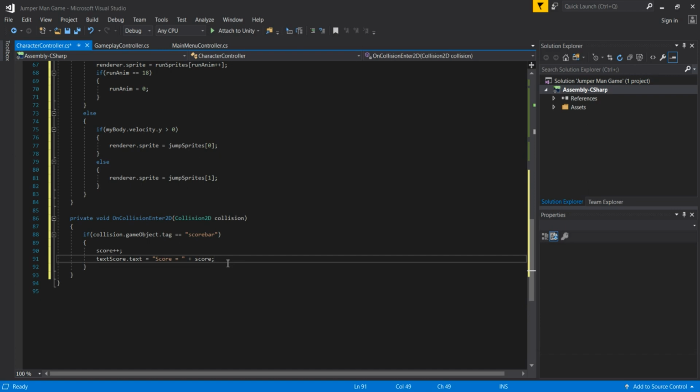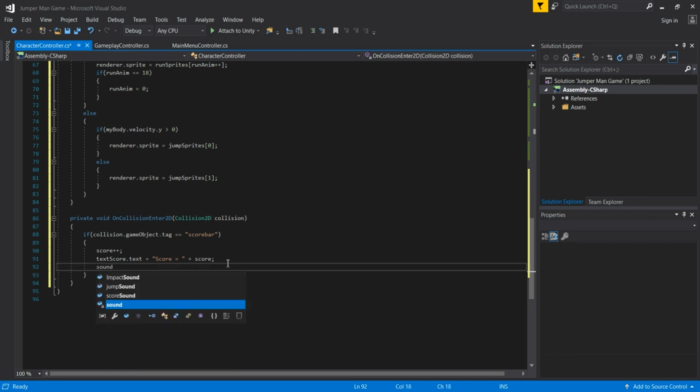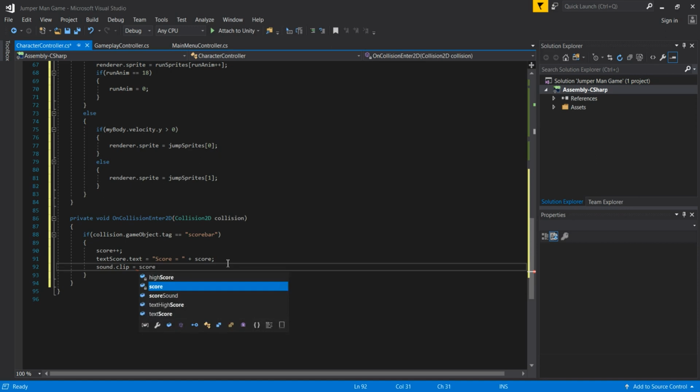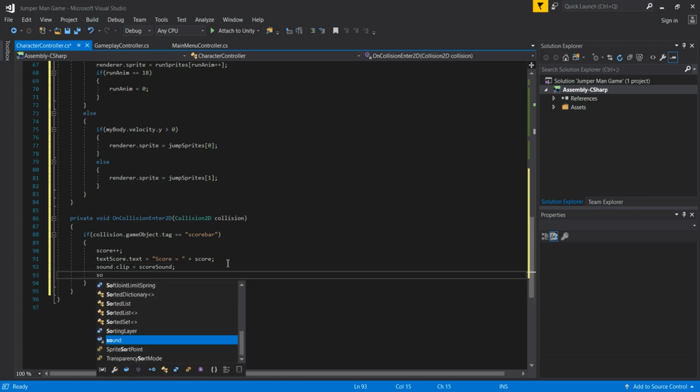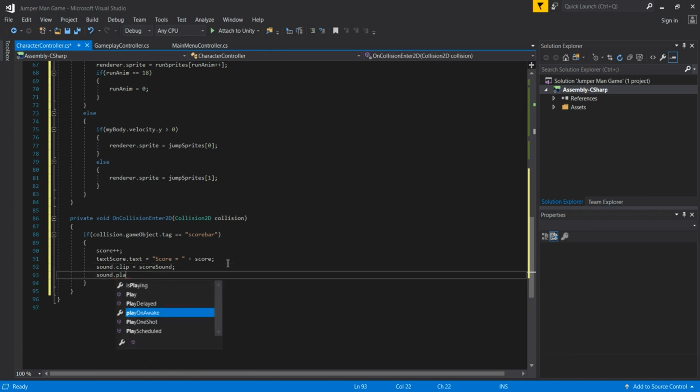Okay, then we are going to use our clip for our score, so actually our sound clip, excuse me, for our scoring. So we are simply going to pass here sound.clip, this is going to be equal to score sound script that we imported in the beginning of this tutorial and in our project. And then as in the previous example, we are going to pass that we want to play our sound, so simply pass here play.